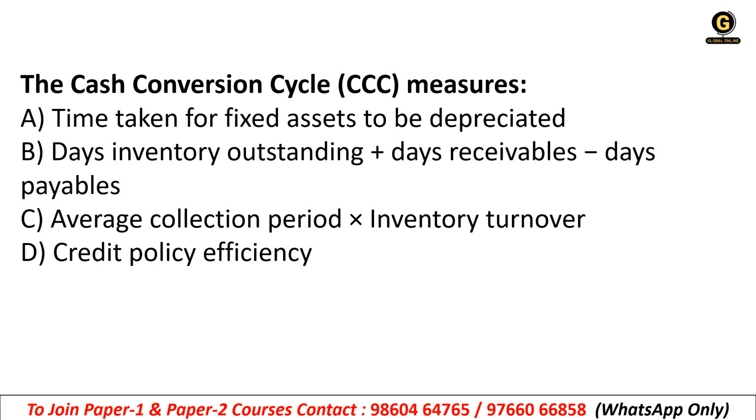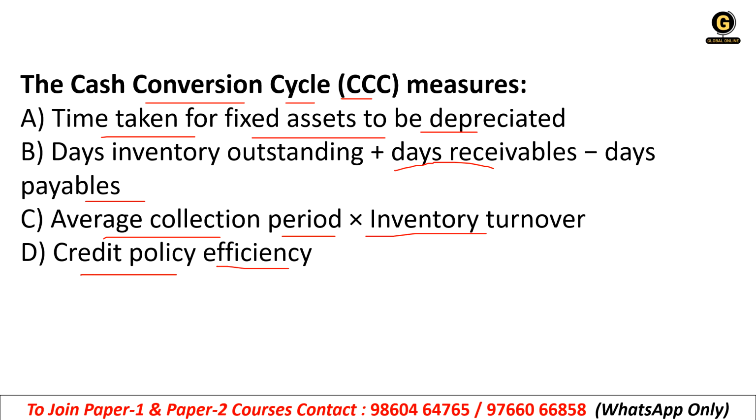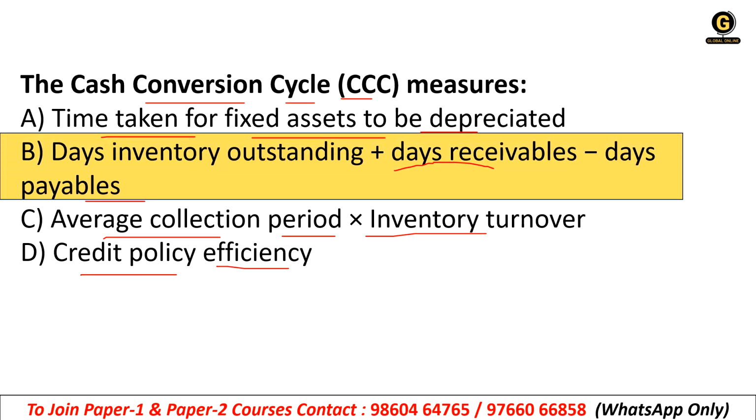The cash conversion cycle, CCC, measures: A, time taken for a fixed asset to be depreciated. B, days inventory outstanding plus days receivables minus days payable. C, average collection period into inventory turnover. Or D, credit policy efficiency. So the right answer to this question is option B. The cash conversion cycle is equal to days inventory outstanding plus days receivable minus days payable.